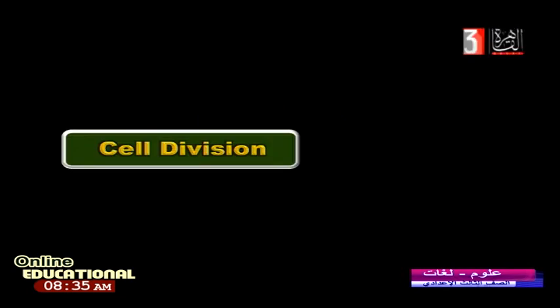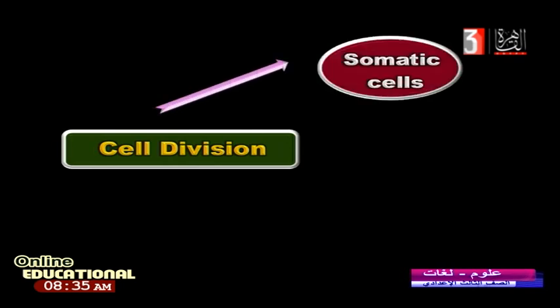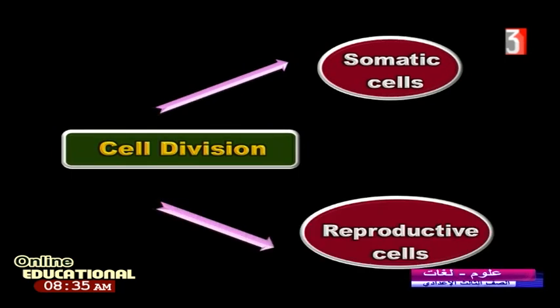My dear, when I look at this, what does this word cell division mean? I say I have a somatic cell. Cell division can occur in a somatic cell. It can also occur in reproductive cells. So cell division can be for two important types of cell, somatic and reproductive.